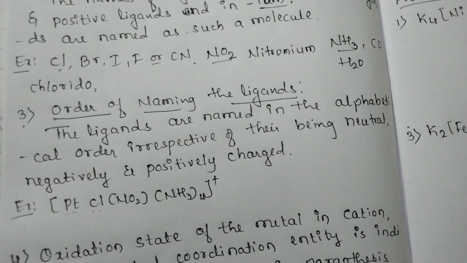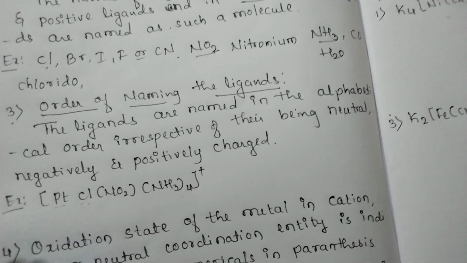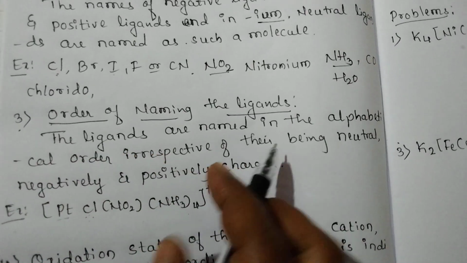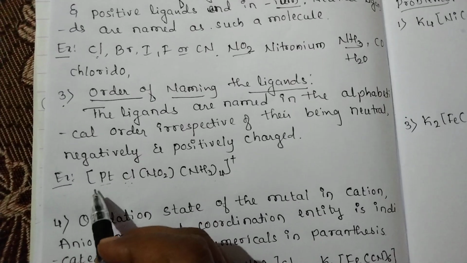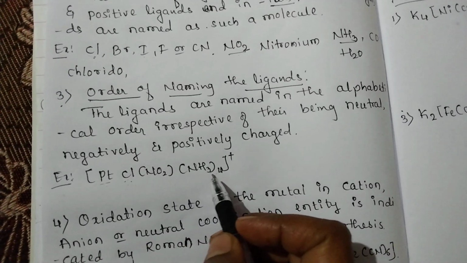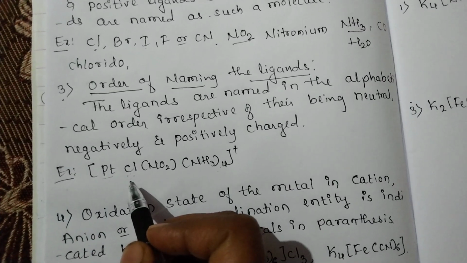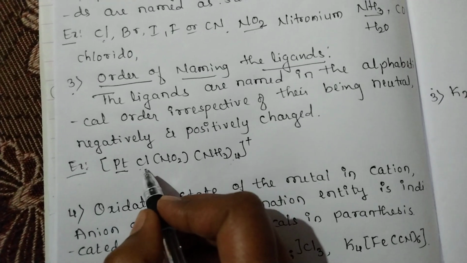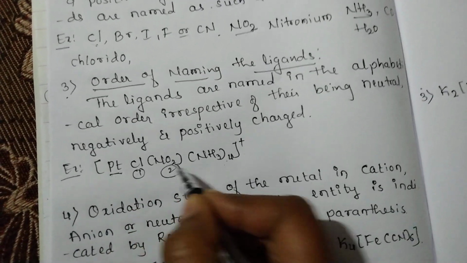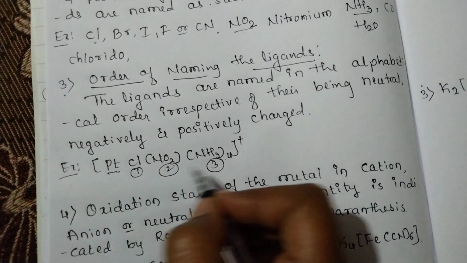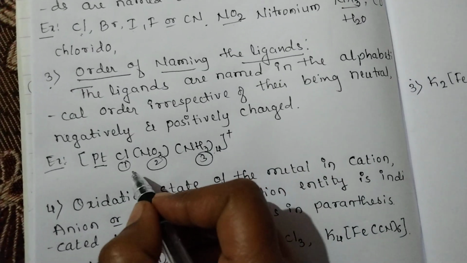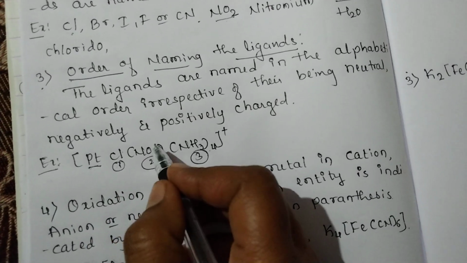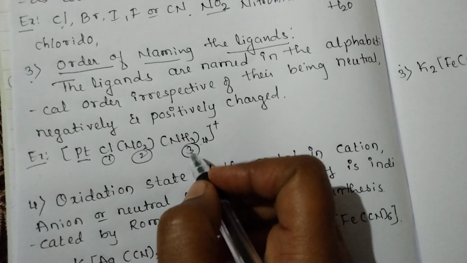order of naming the ligands. The ligands are named in alphabetical order, irrespective of their being neutral, negatively or positively charged. Here the complex may contain two or more ligands. You can see here this complex contains 3 ligands. Here platinum is the central metal. This cationic complex contains 3 ligands: chlorido, nitronium, and ammonia.